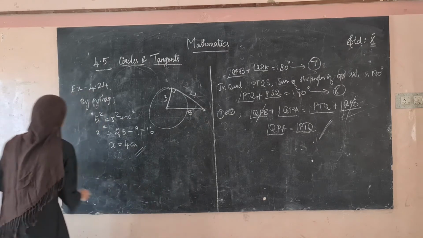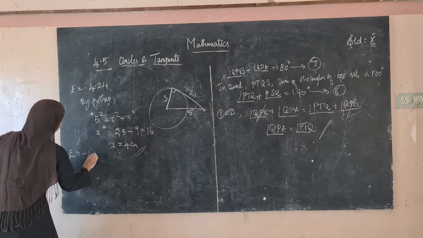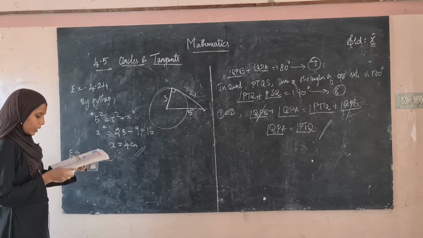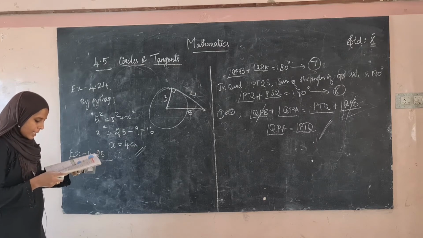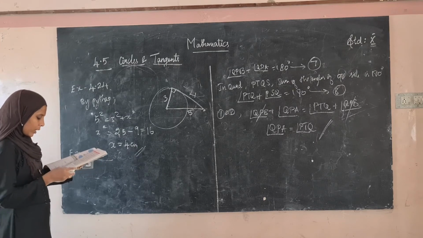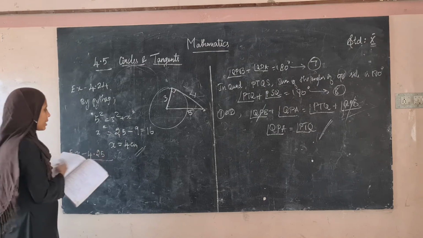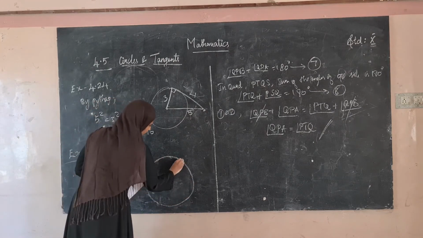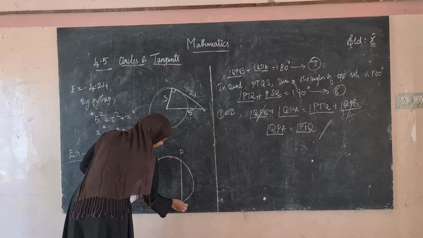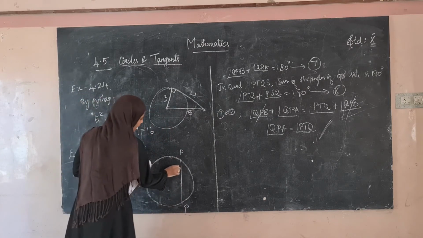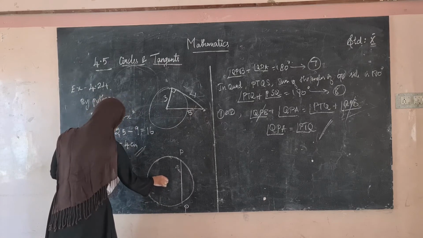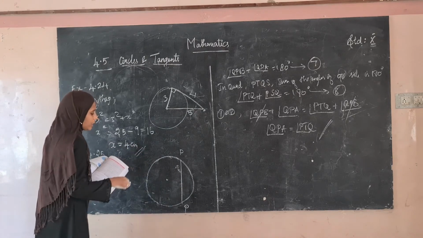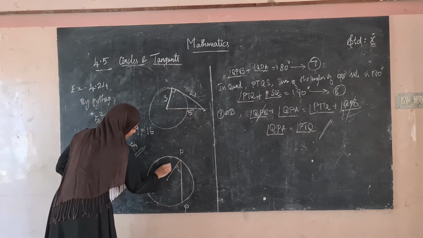Example 4.25. PQ is a chord of length 8 cm to a circle of radius 5 cm. The tangents at P and Q intersect at a point T. Find the length of the tangent. So what they have given? There is a circle. PQ is a chord. If this is PQ, this is P and this is Q. What is the length of PQ? It is 8 centimeter. If this is the center, the circle is of radius 5 centimeter.